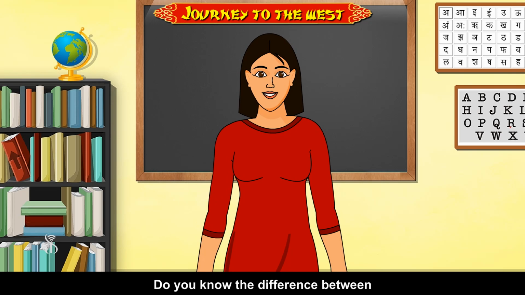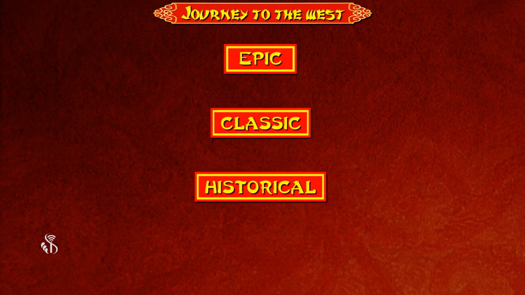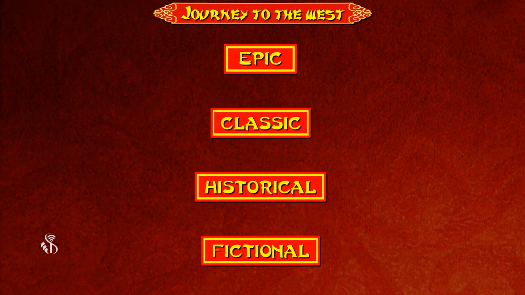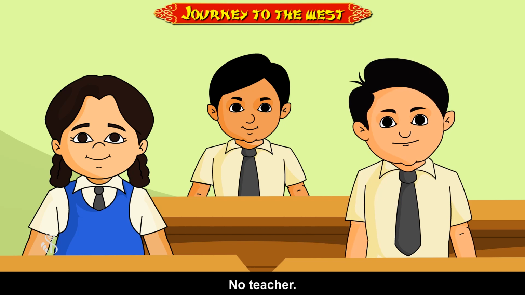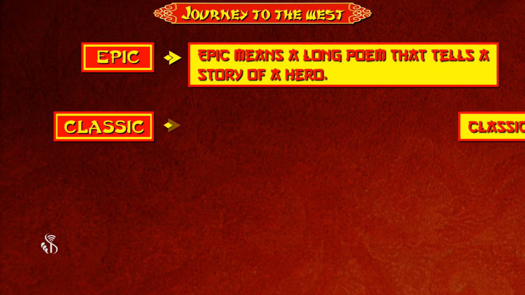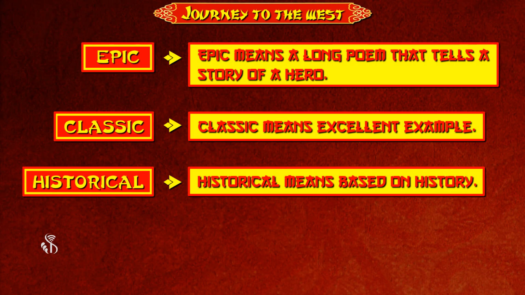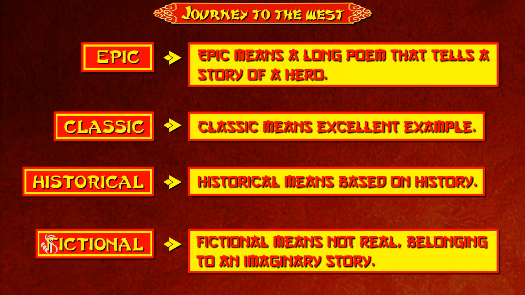Do you know the difference between epic, classic, historical, and fictional? No, teacher. Okay, I will explain. Epic means a long poem that tells the story of a hero. Classic means excellent example. Historical means based on history. Fictional means not real, belonging to an imaginary story.